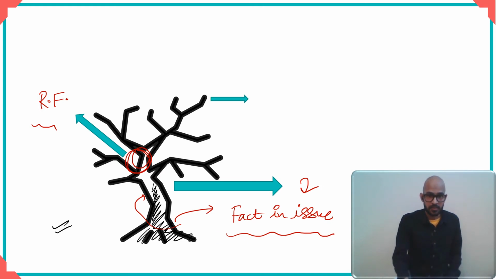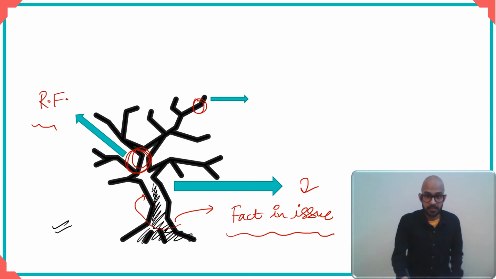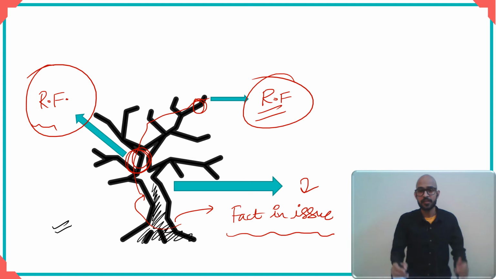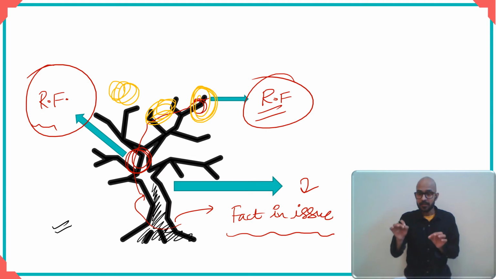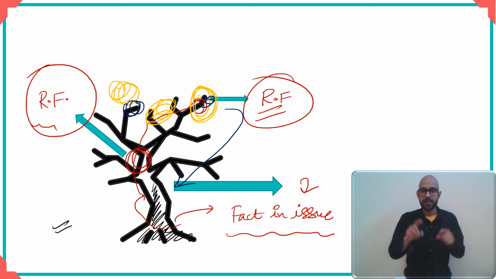Likewise, if I now take this point here, this has gone further away, yet it is connected, right? It is connected to the trunk through a certain route, and therefore this is also a relevant fact. Therefore, what the rules of relevancy and the sections relating to relevancy do is that they make certain distant facts relevant. As you can see, these facts here are a little distant. However, they are connected and therefore they continue to be relevant. So you can think of it like this. The provisions relating to relevancy make some distant facts relevant so that you can decide the fact in issue, and after deciding the fact in issue, you can decide the dispute.